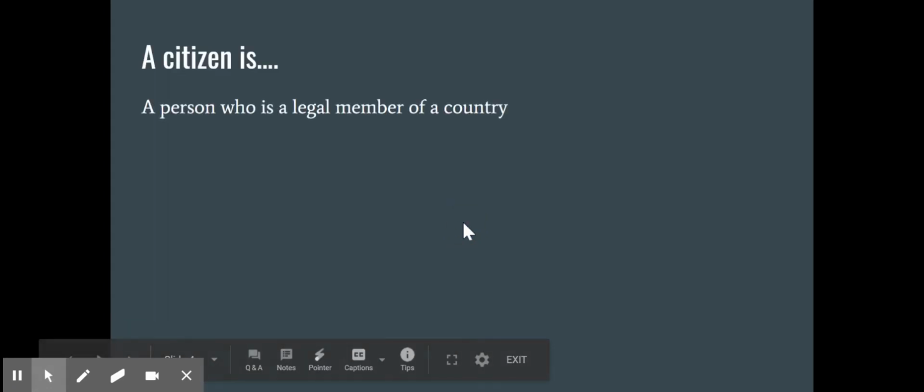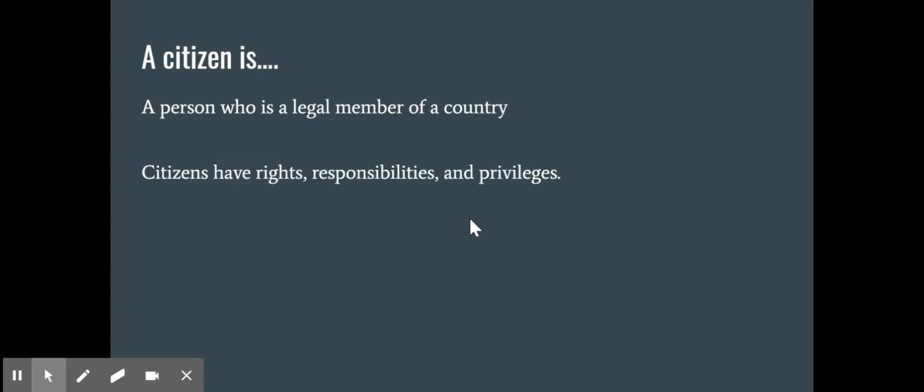So what is a citizen? A citizen is a person who's a legal member of a country, but you can also talk about citizens in terms of states as well. Like, I am a North Carolina citizen, I am a United States citizen, I am a citizen of Durham County. Citizens have rights, responsibilities, and privileges. We're going to be looking mostly at those rights and responsibilities this time.